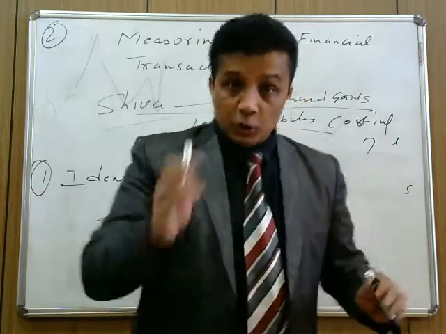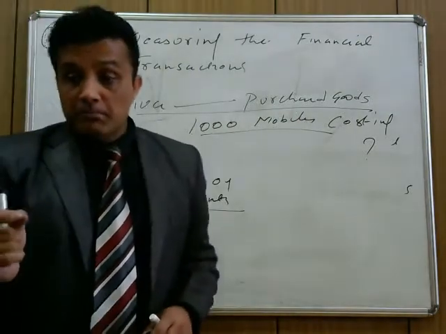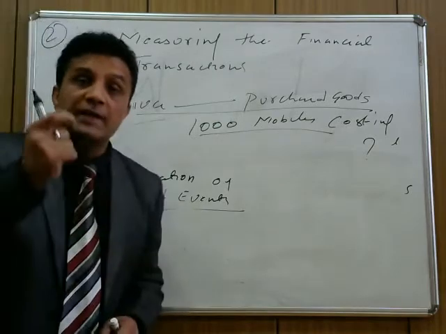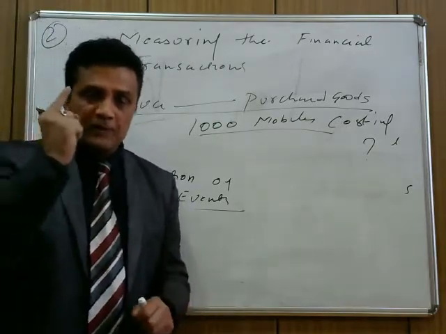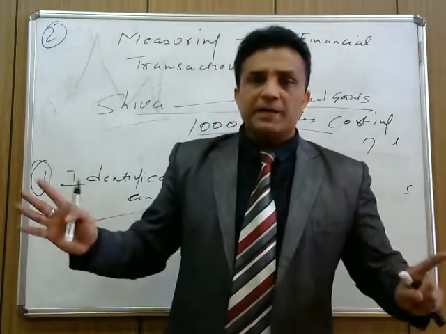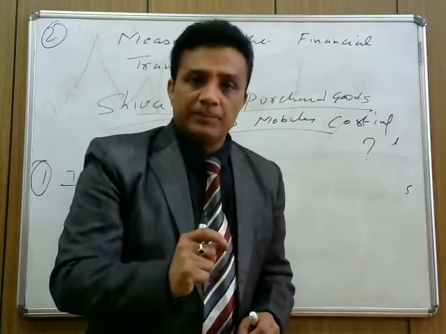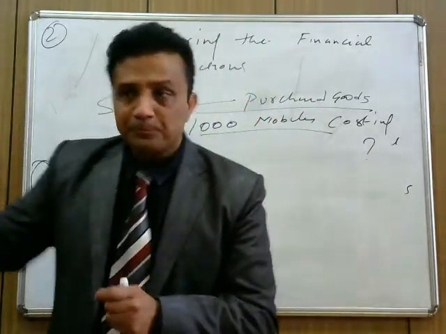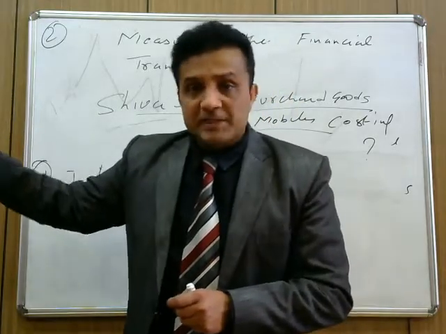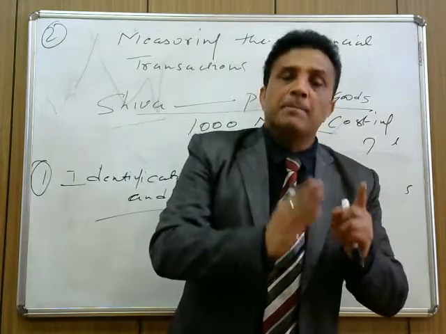You understand this thing? So the second thing is, after identification, measure. You need to measure it. It means what's the actual cost of it. It's clear. The first is identification. Next is measure in terms of money. Whatever business transaction you have, you have to record in terms of money. Restaurant में कितने रुपए का खाना खाया? How much money is spent in a particular way for business purpose? कितना भी पैसा खर्च किया? It should be recorded in terms of money.